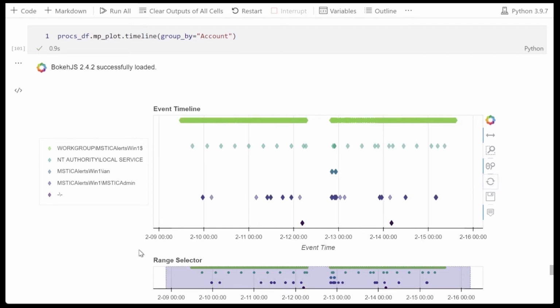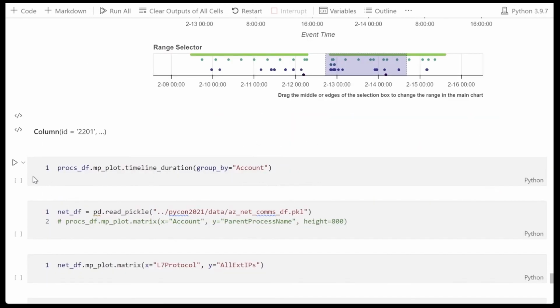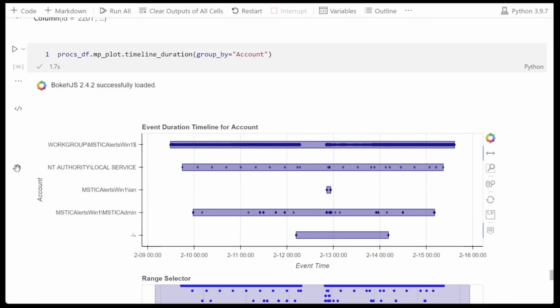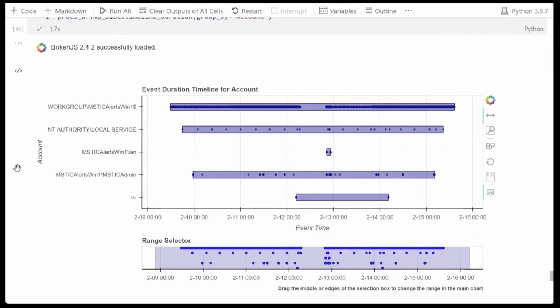And then reset it back to the standard view. The second visualization is a subtle variation on this. This time, rather than just displaying groups in different colors, it shows the entire duration of the activity for that particular group. Useful to see things like the duration of logon sessions or particular types of process activity.